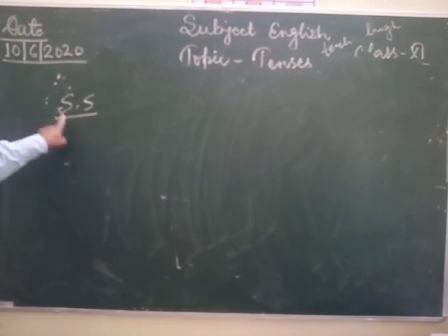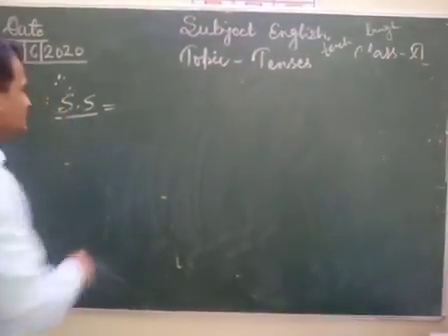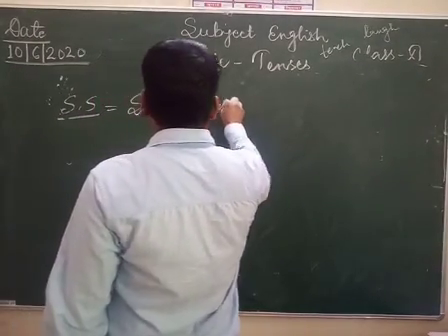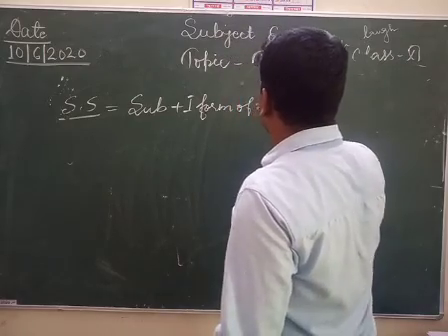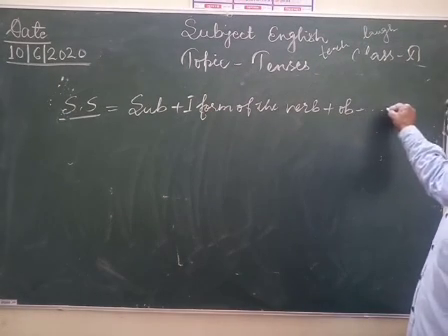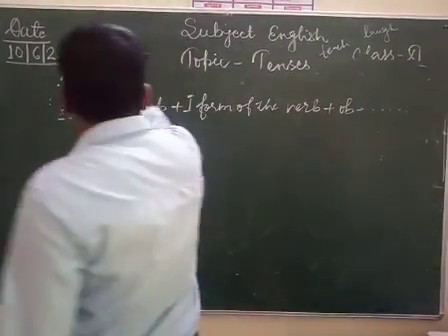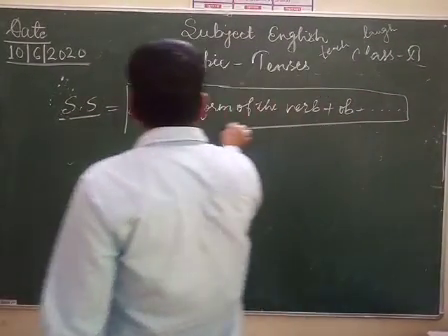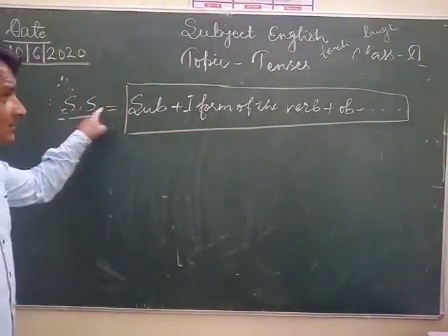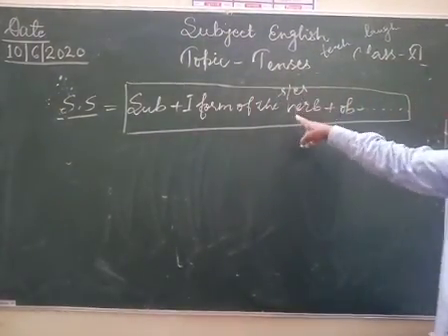Here is SS for singular subject. If subject is in singular number, so you have to use this structure: subject plus first form of the verb, then object. If you have sentence alignment, then you can write complement, etc. And you should not forget, at last you have to full stop here. And based on this structure, you have to make at least 10 sentences. For subject singular verb, you should not forget s or es attached to the first form of the words.